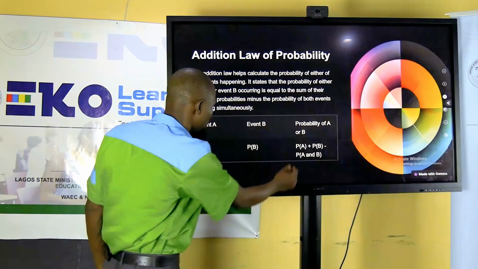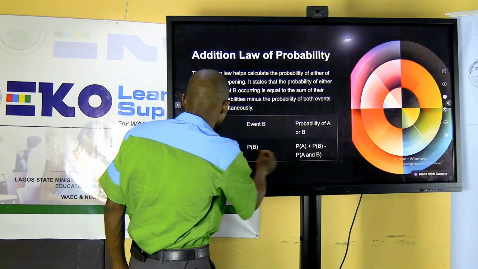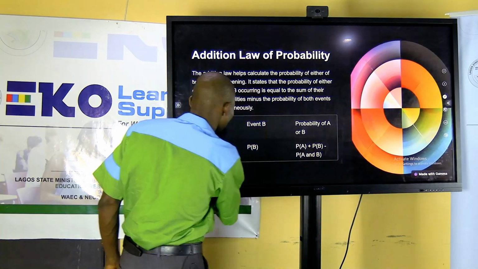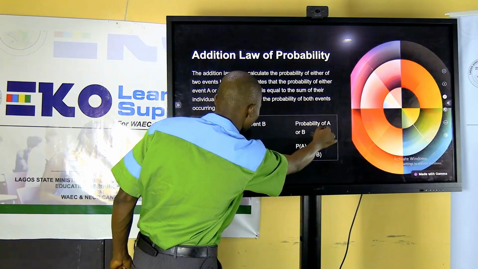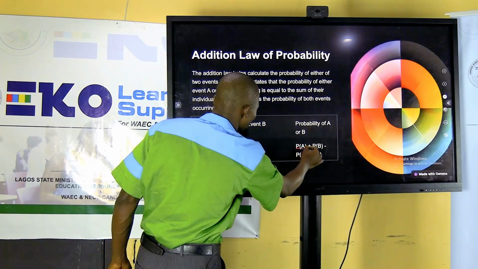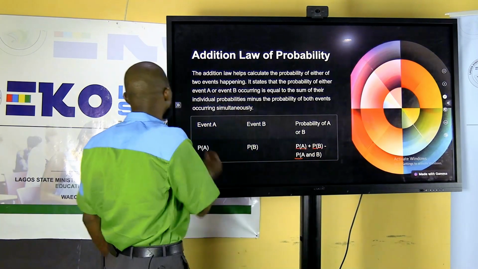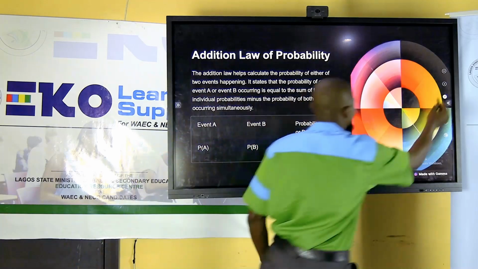So that is what we can have here. Probability of A or B is probability of A plus probability of B minus probability of A and B. Okay, so let's move on.